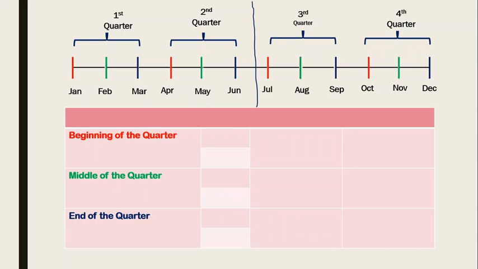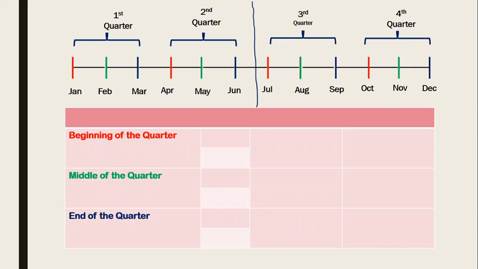Now for 6 months, what I have to take care of is that they're not talking about each and every month, they're talking about quarters. So how many quarters lie in 6 months? Only 2 quarters. This is the first quarter beginning, this is middle, this is the end of the first quarter, and this is the second quarter, which is of course the last quarter of the 6 months: beginning, middle, and end.